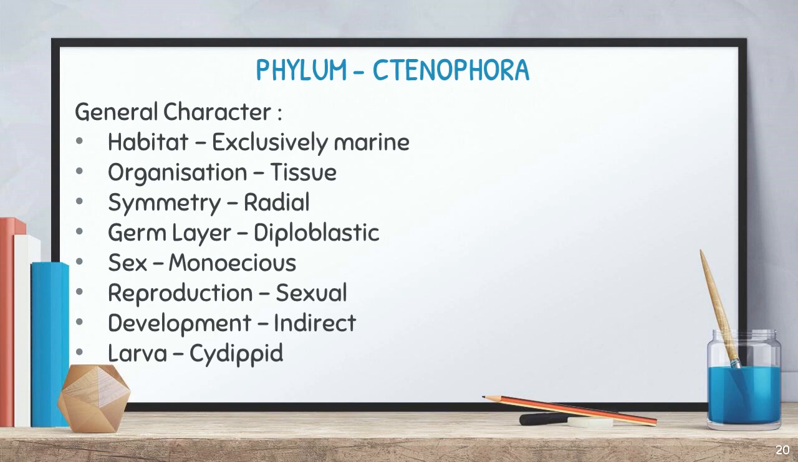Sexes are monoecious means male and female are the same organism. That is called monoecious, which means the gametes will be produced from the same organism, right? Okay. Then reproduction is sexual reproduction. Then development is indirect. What do you mean by indirect? It may pass through a larval stage. The larva name is cydippid larva. Is it clear? Okay. Now we can look into the very specific characters of phylum Ctenophora.